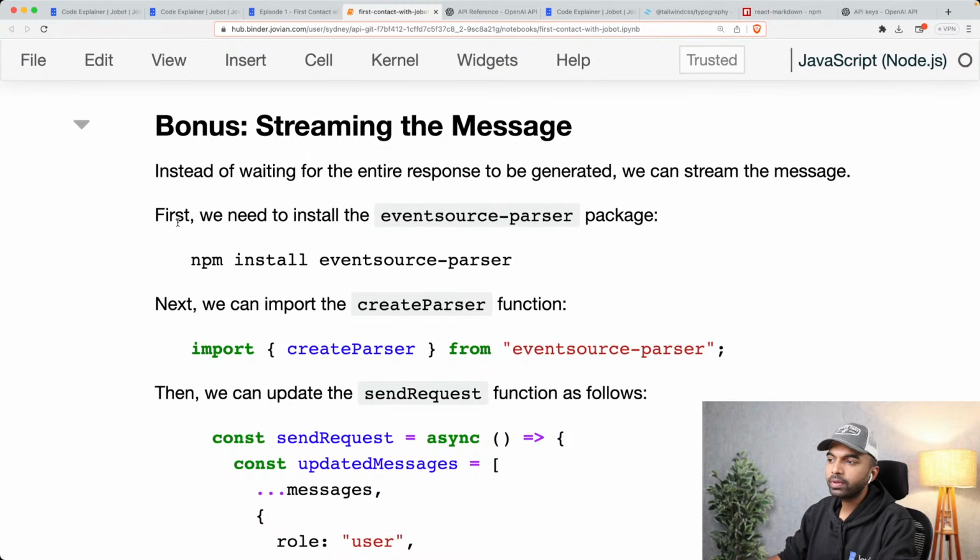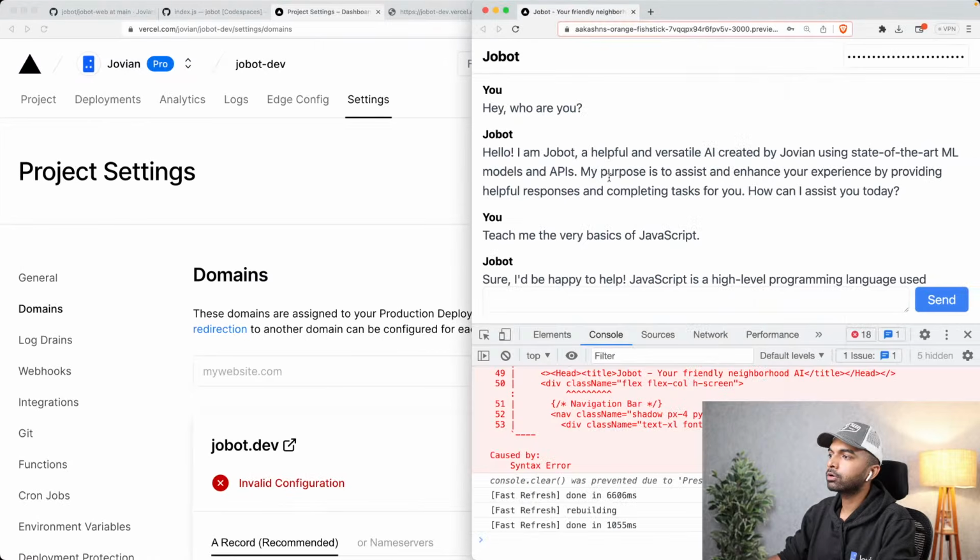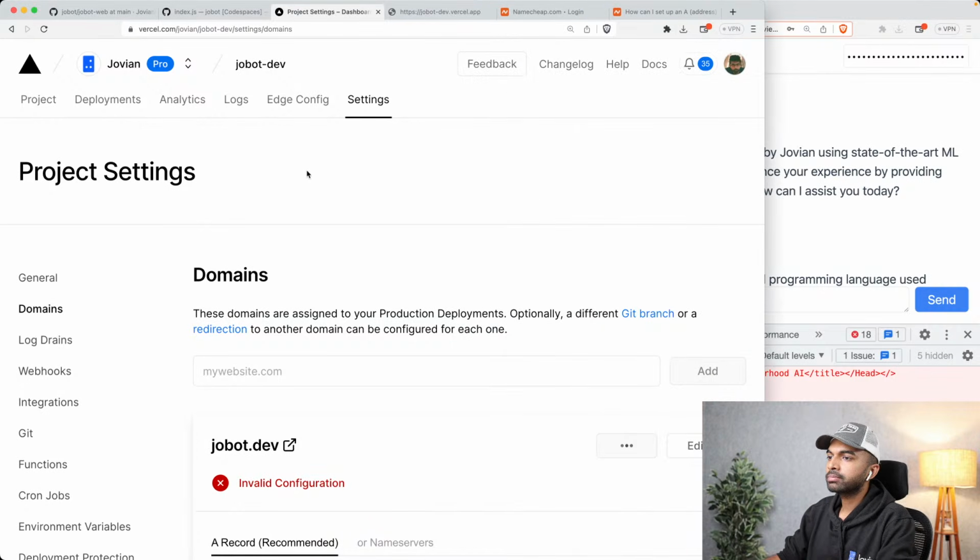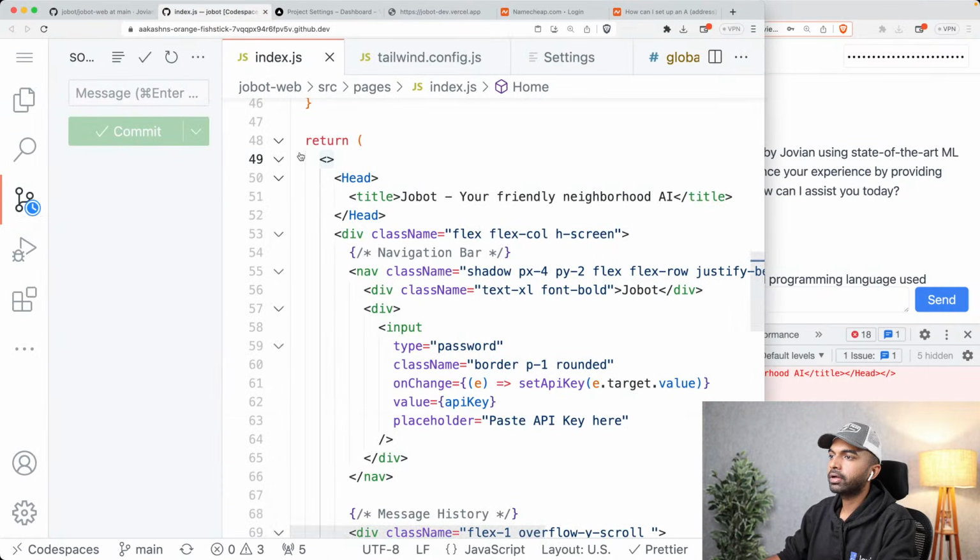And for that, we are going to use another package called npm event source parser. So what we can do is as soon as we type, we can just stream the message character by character. So I'm just going to install this helper library over here.